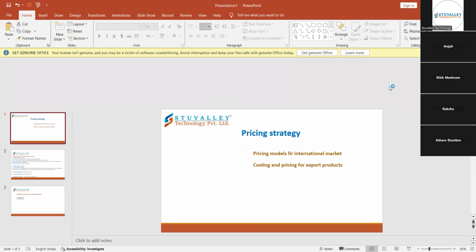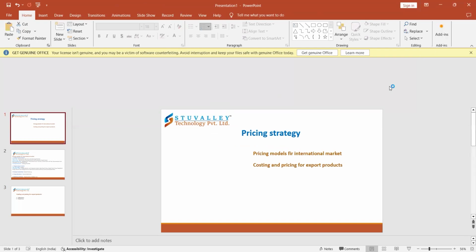Today we are going to study about the pricing strategy. So in import-export, what may be the pricing strategies and how they will work on it. In this pricing strategy, we are going to study about the pricing models for the international market.